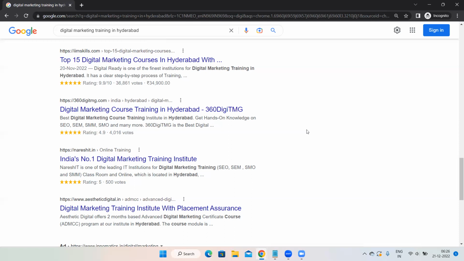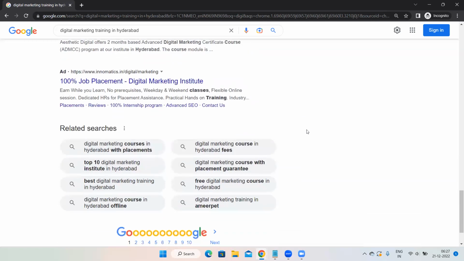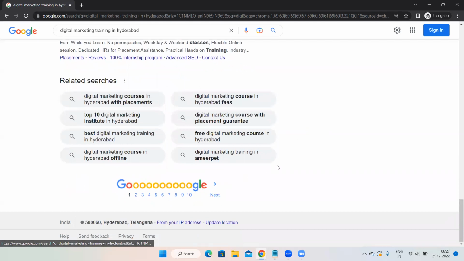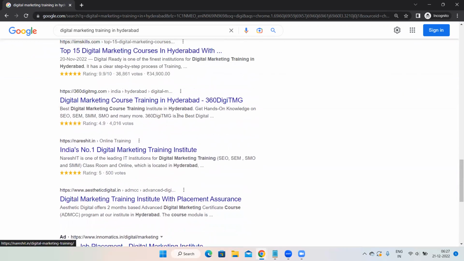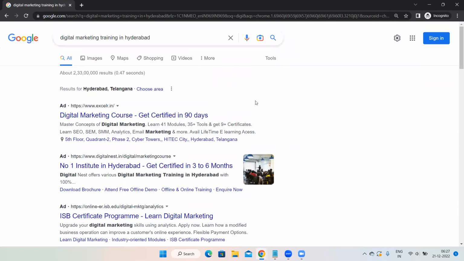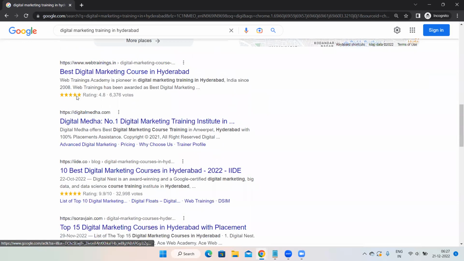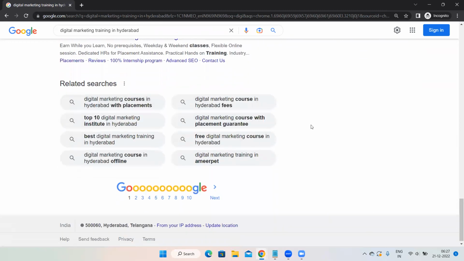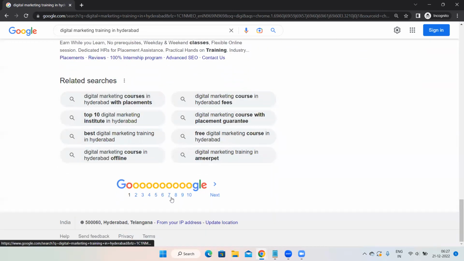So the process of making your website on top of SERP. Let's assume you have just created the website and your website is somewhere on the 10th page, or it will not even be on the 10th page the moment you create your website. What you should do is always make sure that your website is on top, right? When someone is searching for this particular keyword, you want your website directly on top, because hardly anybody even visits the second page and third page. People like me don't even go to the second page.